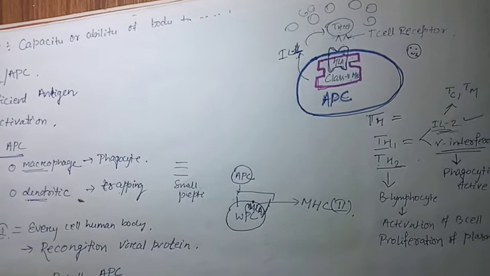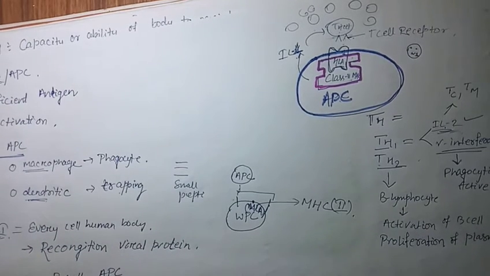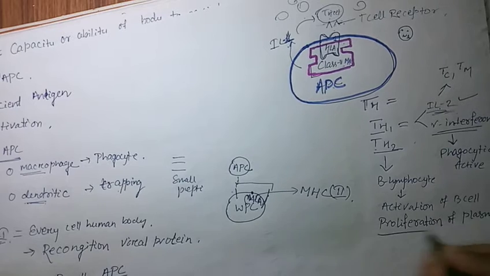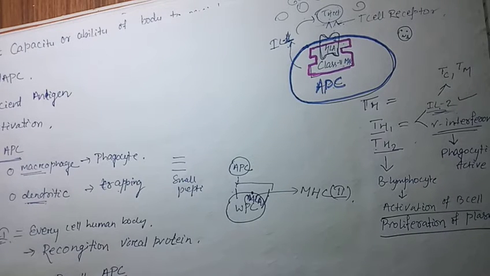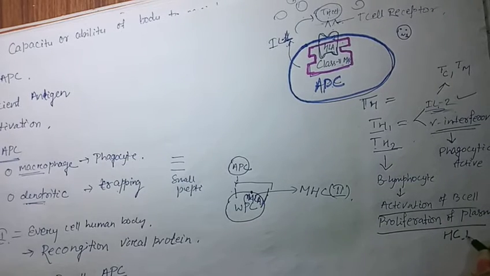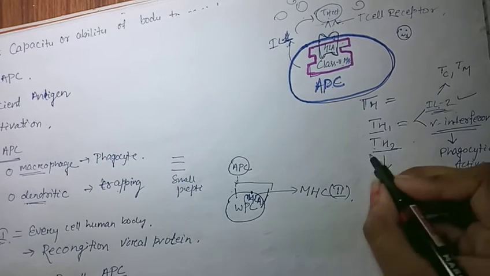Then what happens if the T helper causes proliferation of plasma cell and activation of B cell? Then they are mainly responsible for humoral immunity. Humoral immunity is caused by the T helper 2 cell.